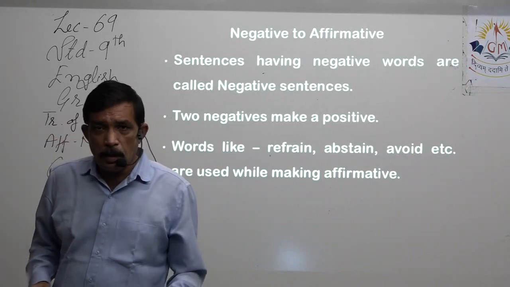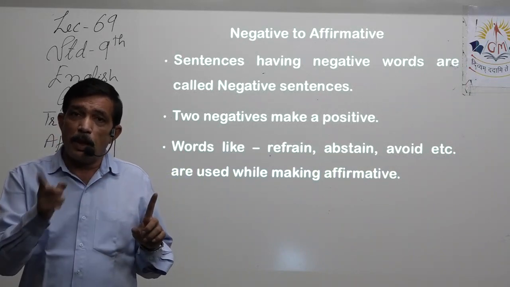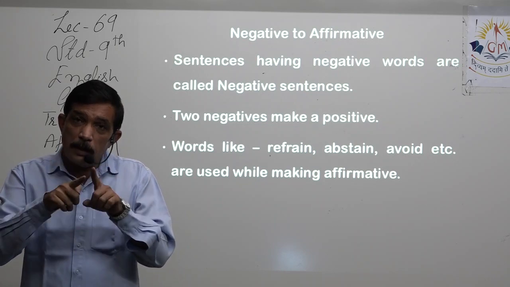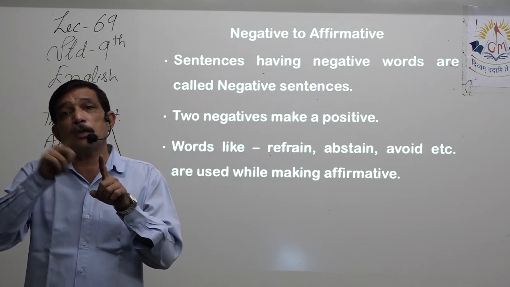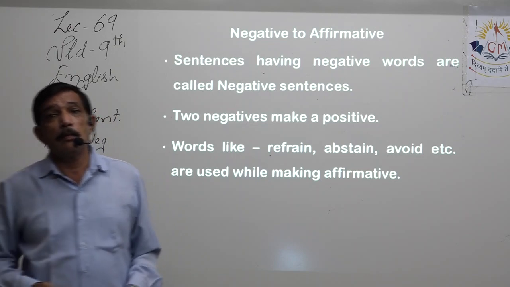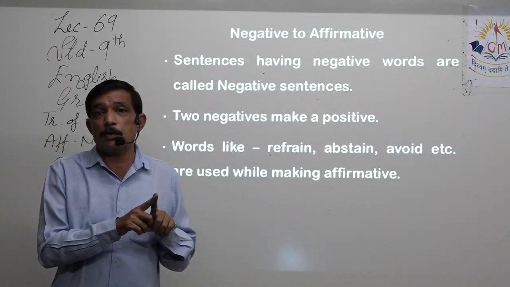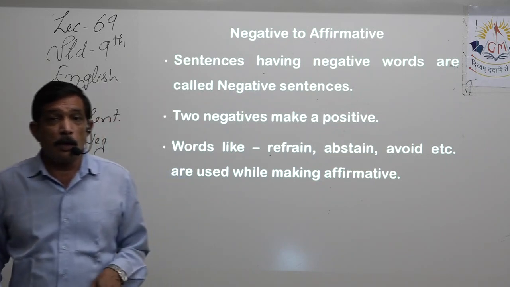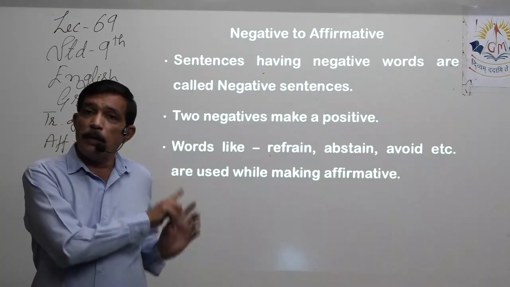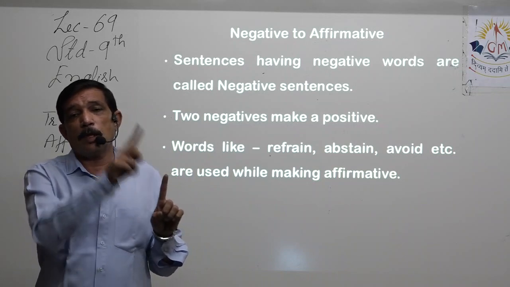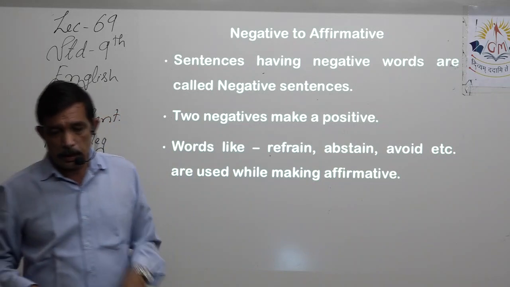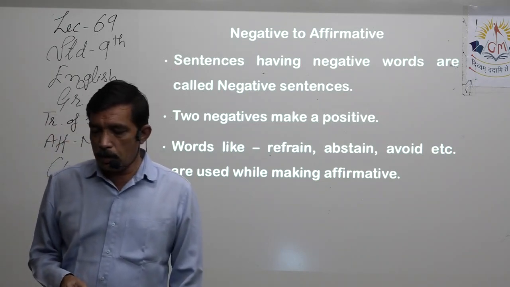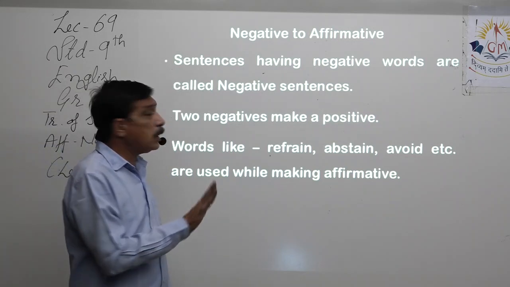So just like maths, yes, minus into minus is plus, but when you multiply that plus with a minus, the product that you get is minus. Here we are not putting all the three negatives together. Yes, जैसे maths में होता है -3 into -3 into -3, right? We are not going to put it like that. Two negatives will make a positive. So we got a positive, but then again we have a negative, so that remains a negative sentence. Yes, chances are less, but sometimes it happens that you get three negatives in a sentence, right? So we will not make things confusing. We'll just keep it as it is.